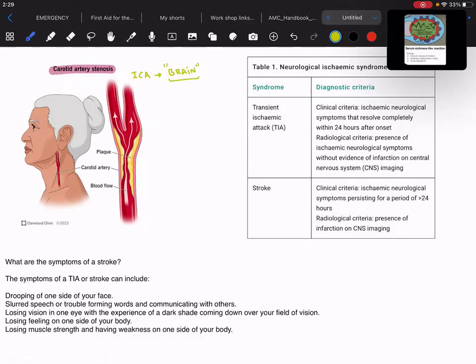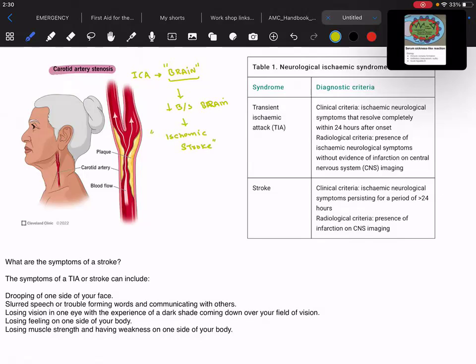So if there is any plaque in this internal carotid artery or in the common carotid artery, this will result in decreased blood supply to the brain, right? And this is what we call as ischemic stroke, right?